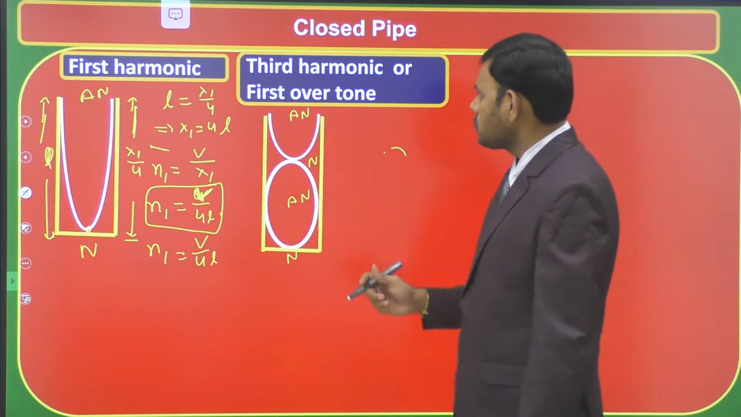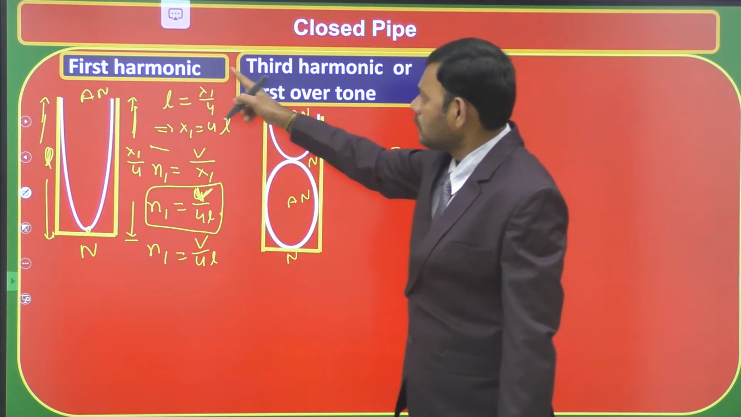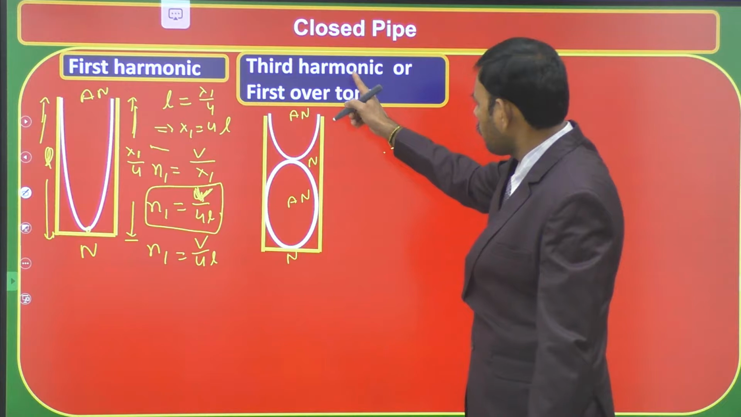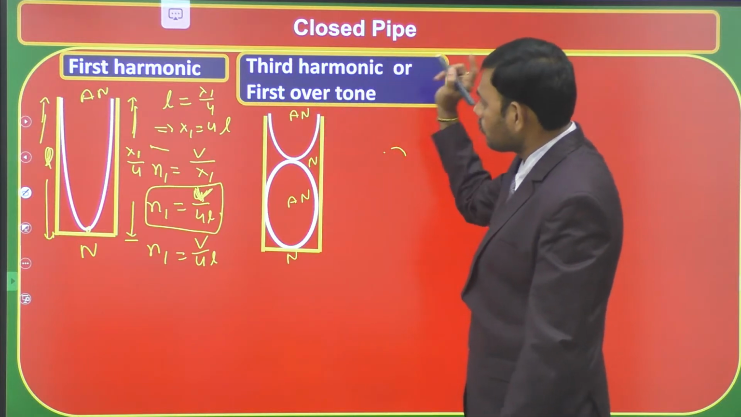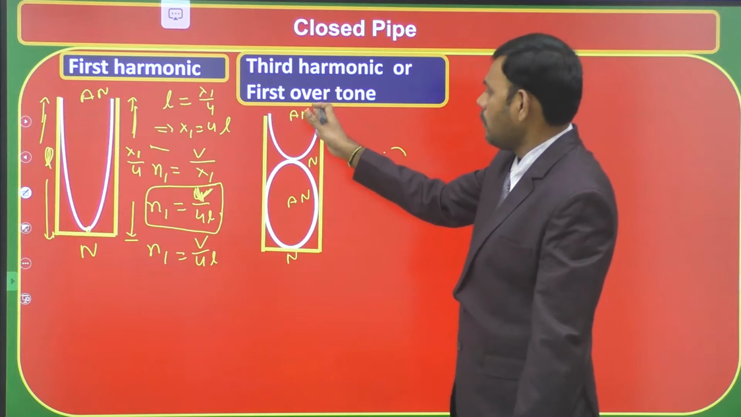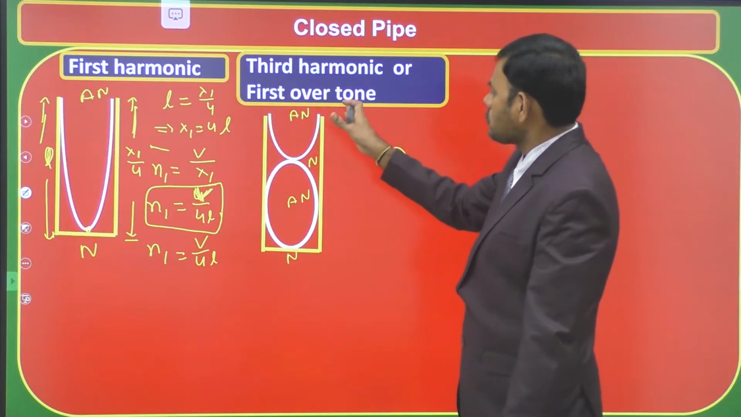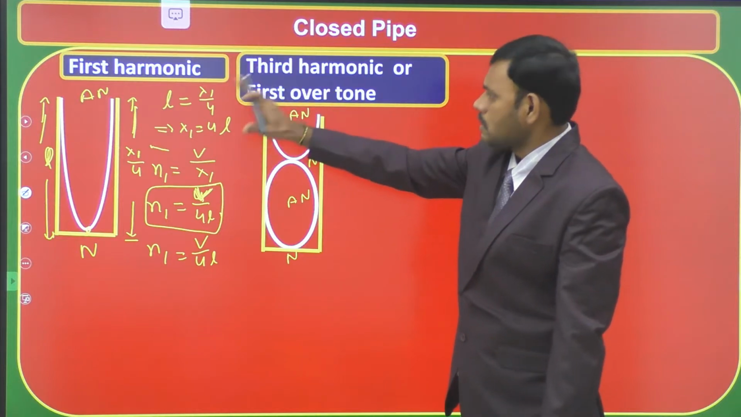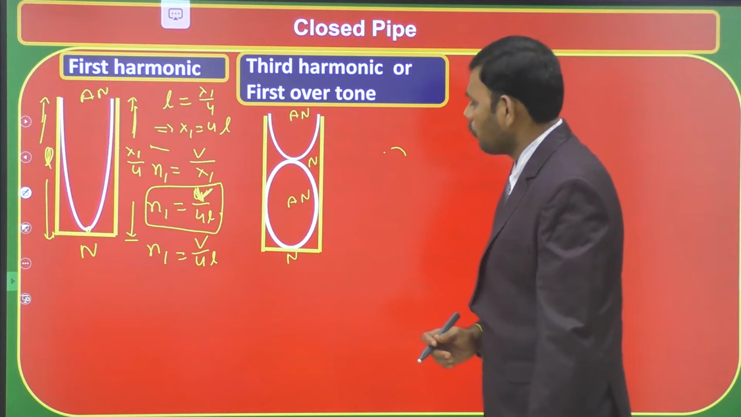So in case of a closed tube, next to first harmonic is third harmonic. Next to first harmonic, the next mode of vibration is third harmonic, which is also considered to be first overtone, because this is higher than the fundamental, so it is an overtone. That's why it is the first overtone. It is 3 times the fundamental, hence it comes as the third harmonic.